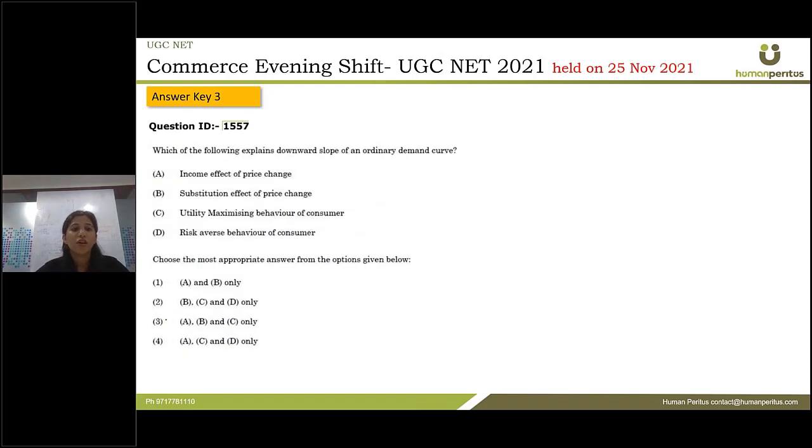Next question. Which of the following explains the downward slope of an ordinary demand curve? A, income effect of price change, B, substitution effect, C, utility maximization behavior of consumer, D, risk averse behavior of consumer. Directly you can see that risk averse behavior of consumer is nowhere related to the downward sloping demand curve. All right, all the above three are correct in this relation. Let us see them one by one.